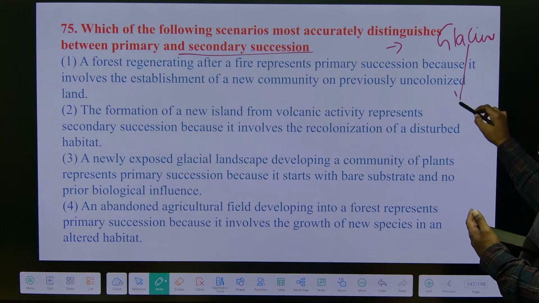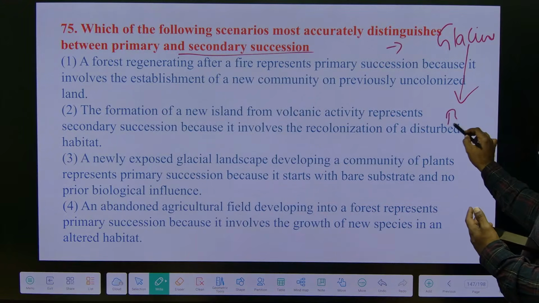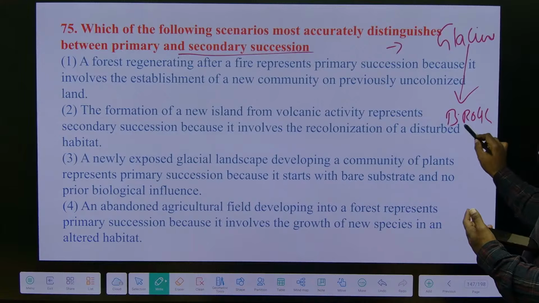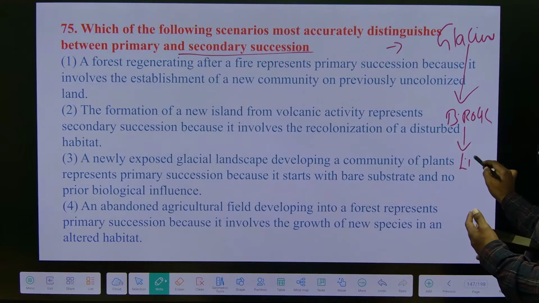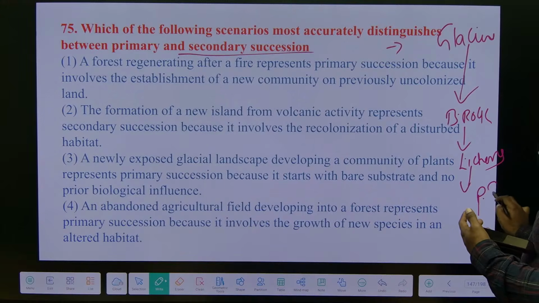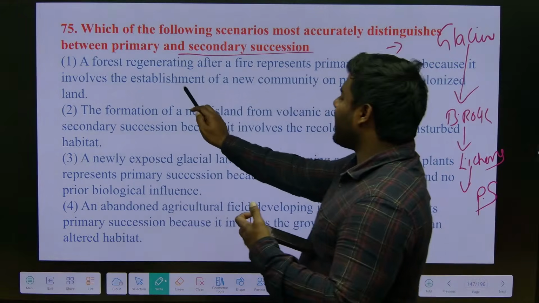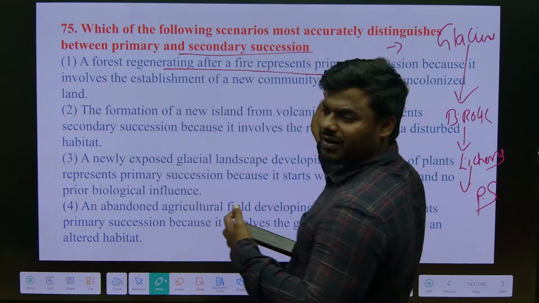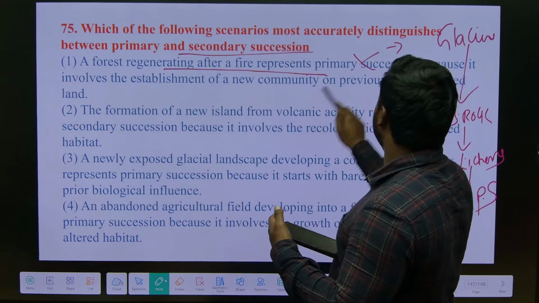After a volcano or lava, it is converted into bare rock. Then which species comes into the picture? Lichens. Correct? Which succession is that? Primary succession. A forest regenerating after a fire is secondary, so we can eliminate it.